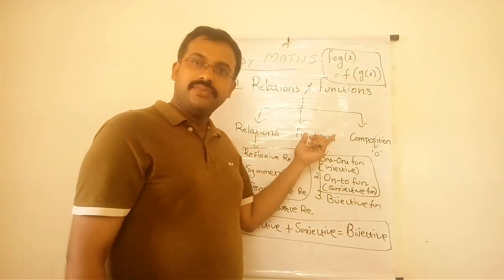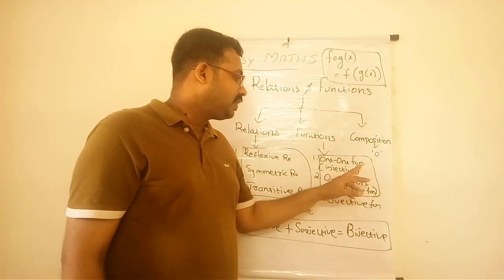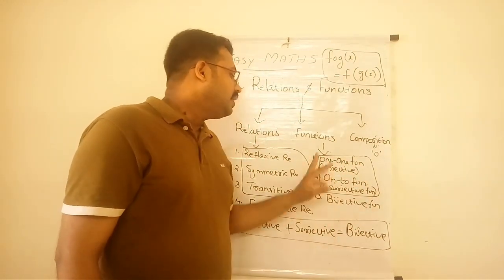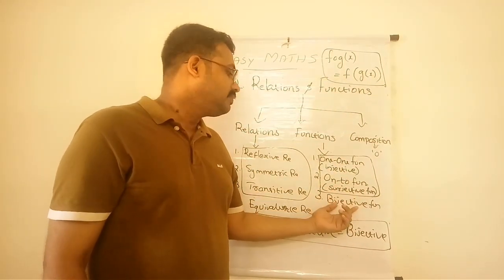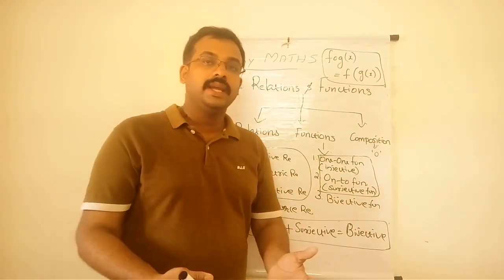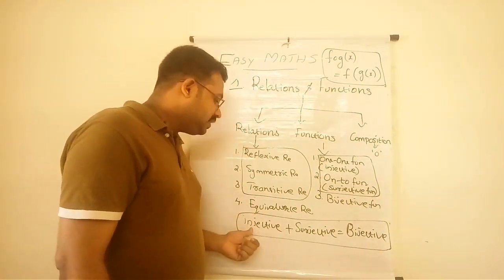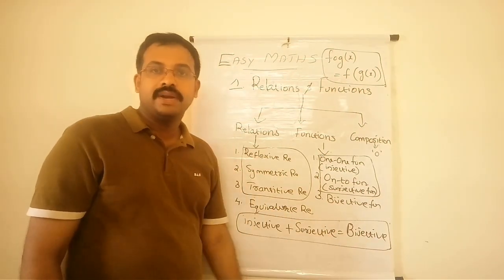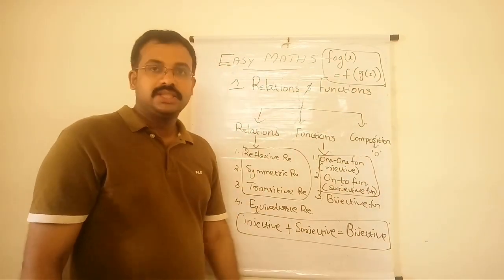Under functions we want to discuss three important topics: one-one function or injective function, onto function or surjective function. Then when a function becomes one-one and onto, it becomes bijective. So we get a very important formula: injective plus surjective is equal to bijective.